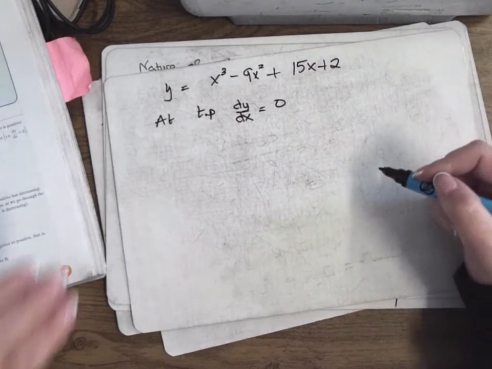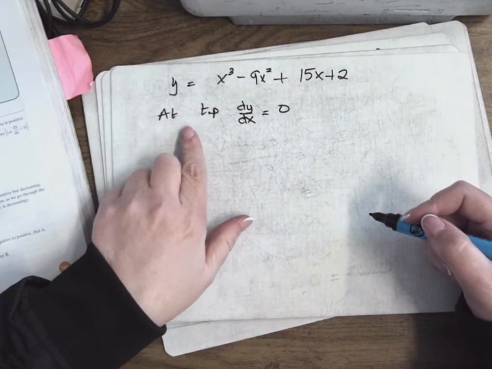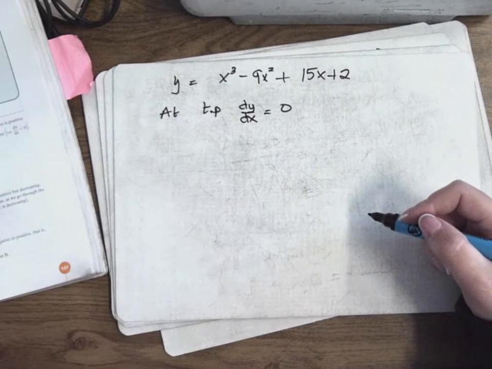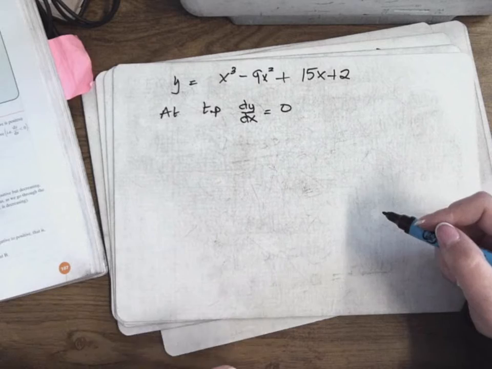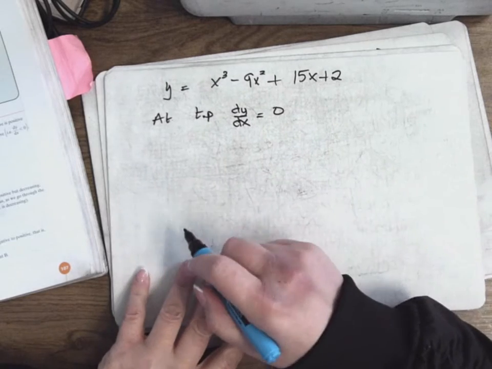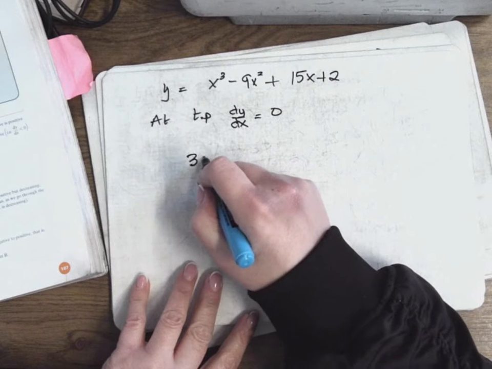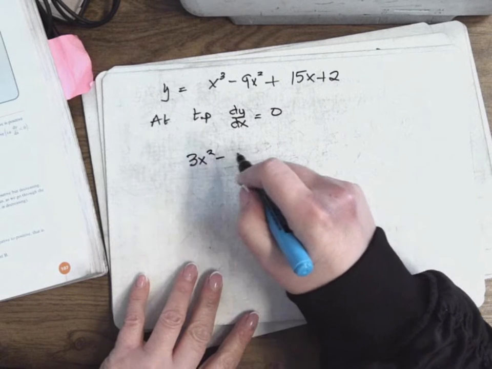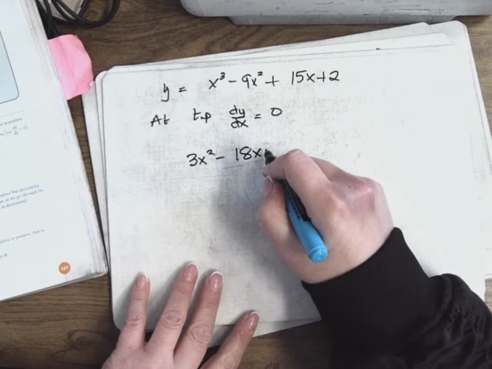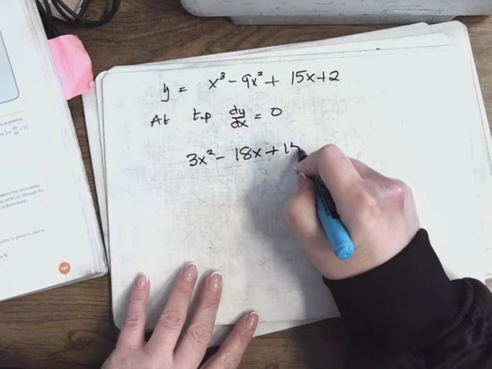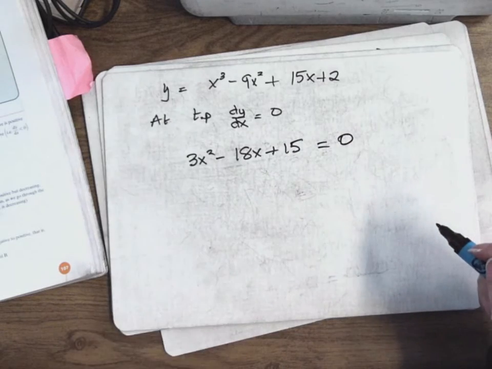So here's the curve, and it said find the turning points. So immediately I write down the rule. At the turning points, TP stands for turning points, dy/dx equals 0. So what will I do? I get dy/dx. So what is dy/dx of this curve, please? It would be 3x squared minus 18x plus 15. So I'm going to let that equal 0 and I'm going to solve.